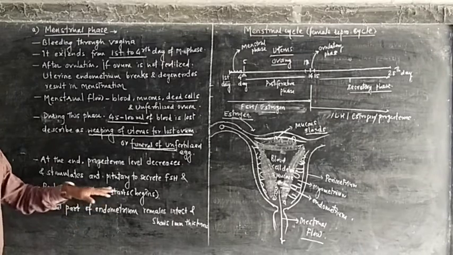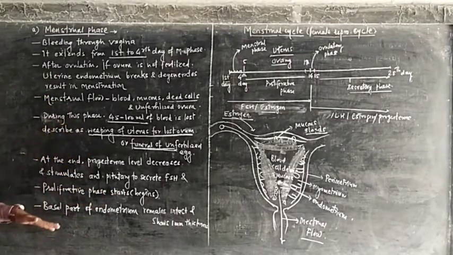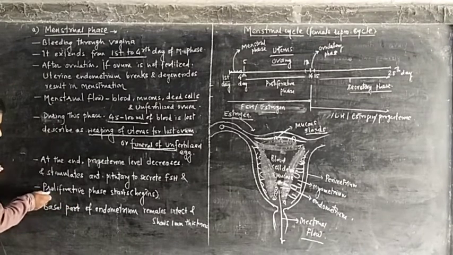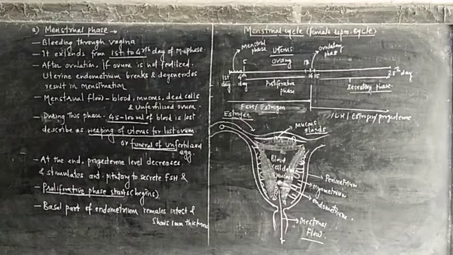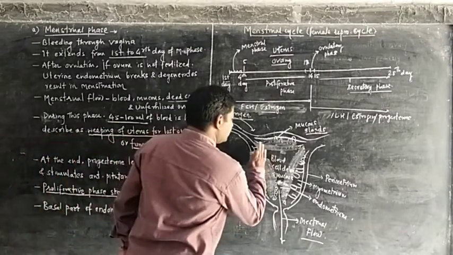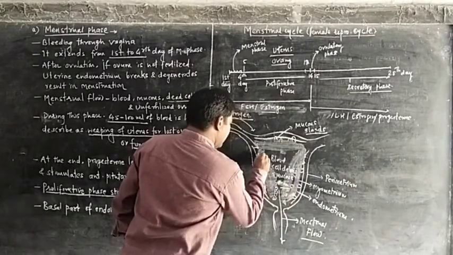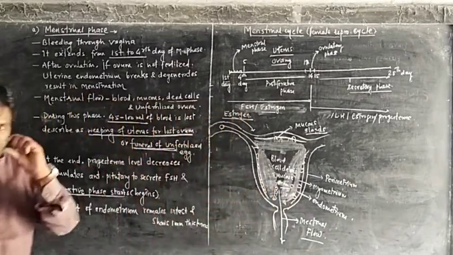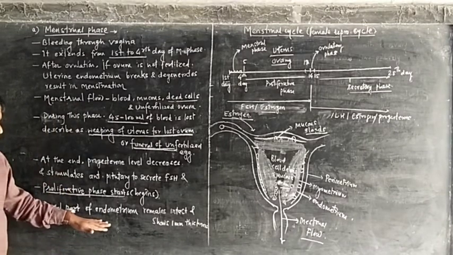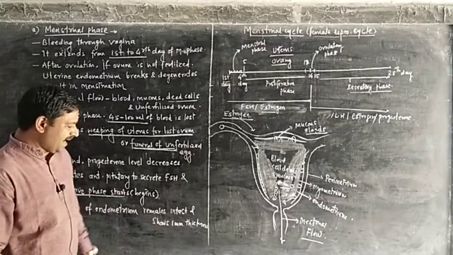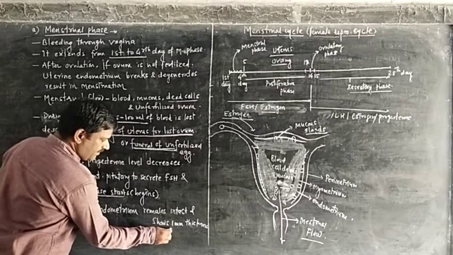Okay, after the completion of the menstrual phase, the proliferative phase or preparatory phase begins. The whole uterine endometrium degenerates, and only the basal part of the endometrium remains intact, with a thickness of only 1 millimeter.